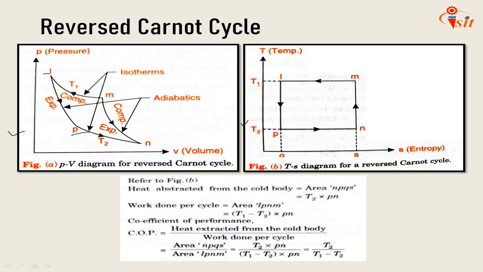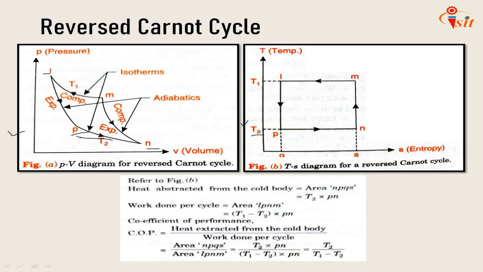Here we can show in the TS diagram T1 to T2. The cylinder is put in contact with a cold body at temperature T2. The air is then expanded isothermally to point N, as a result of which heat is extracted from the cold body at temperature T2.